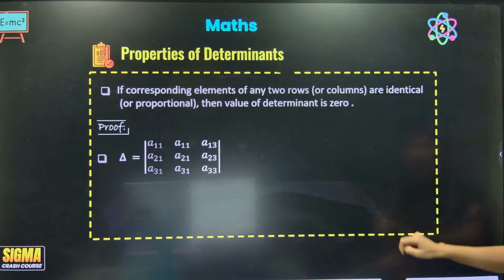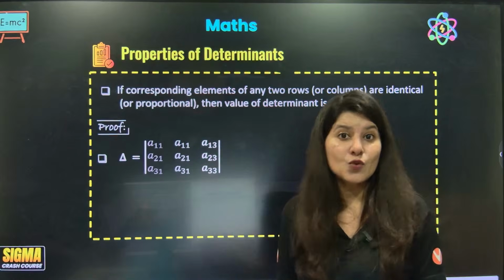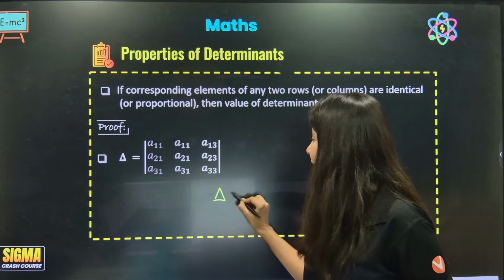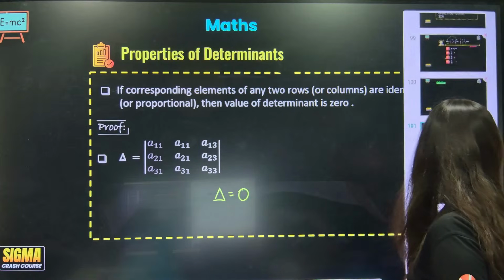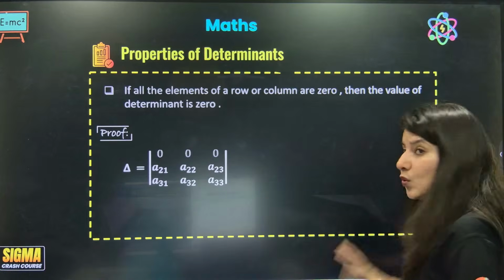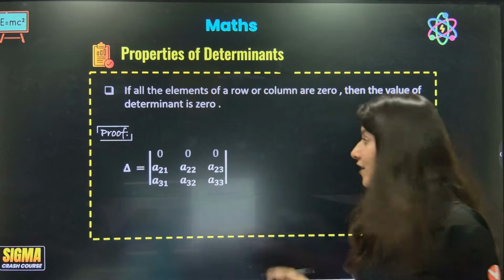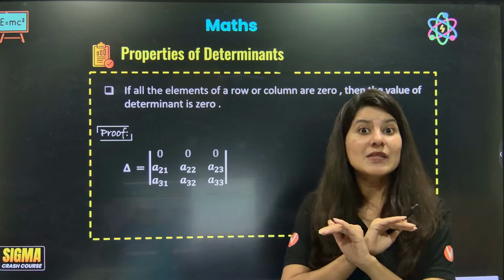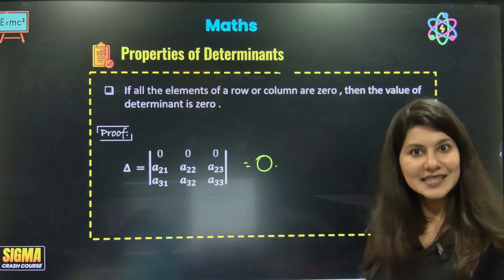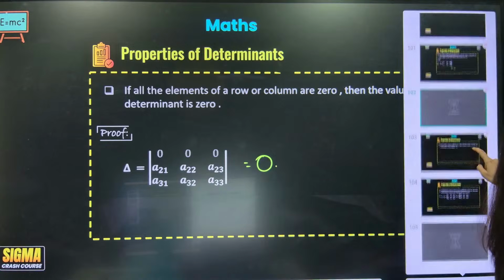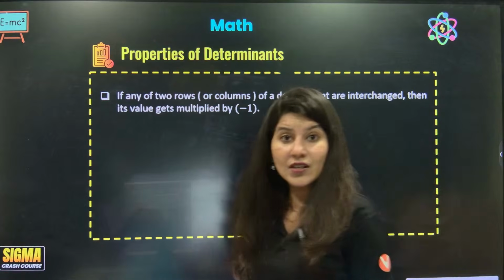What is the next property? The next property says that if any two rows or any two columns become equal, then the value of the determinant becomes 0. Very easy property. The moment you see two columns or two rows equal, right away you write a 0. And one more thing, if any row or any column becomes 0, then also the value of the determinant becomes 0. Another property, right? Okay. All right. Now this is a very interesting property.